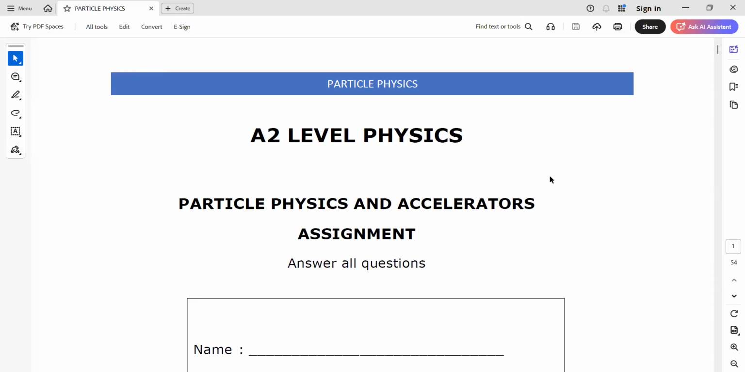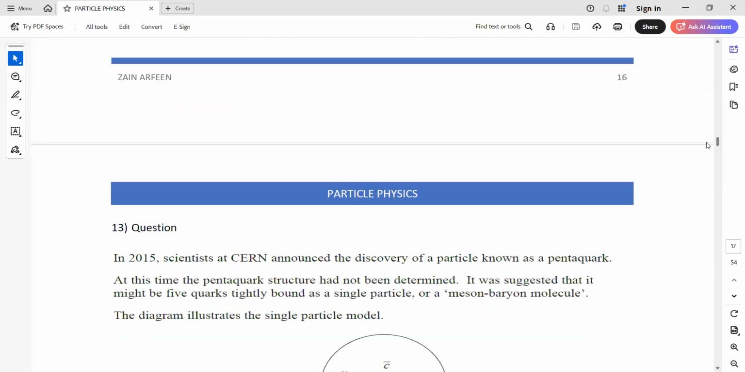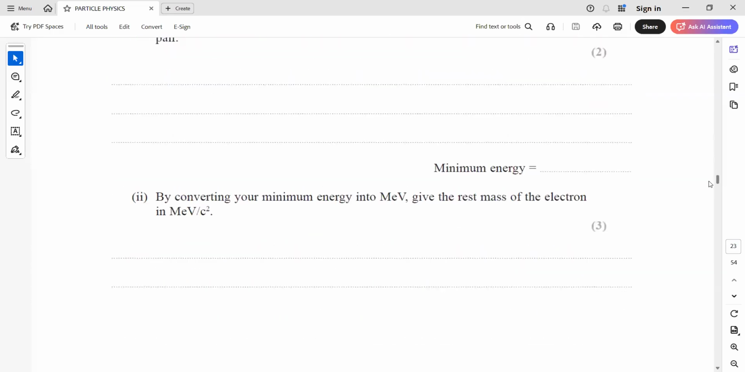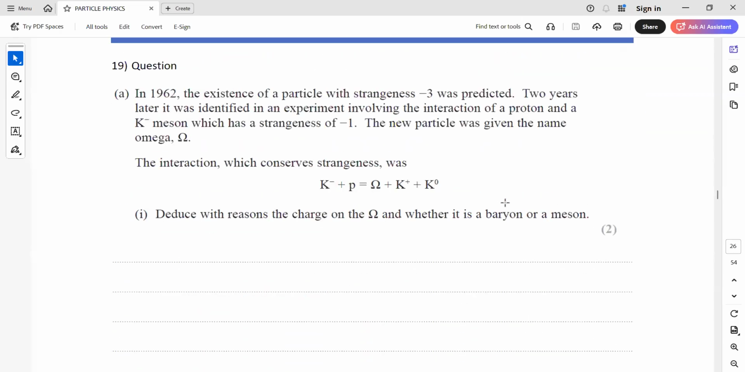So, particle physics and accelerators. First, the last question we were discussing was question 19. In question 19, we are asked to give a reason for the charge on the omega and whether it is a baryon or a meson. First, how we work out the charge, because there should be a conservation of charge.